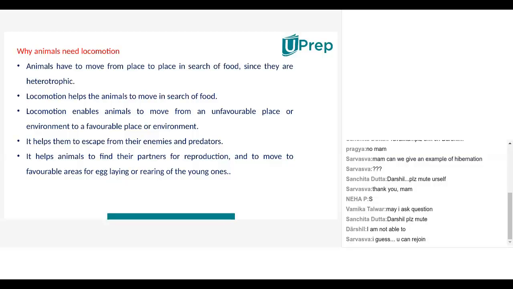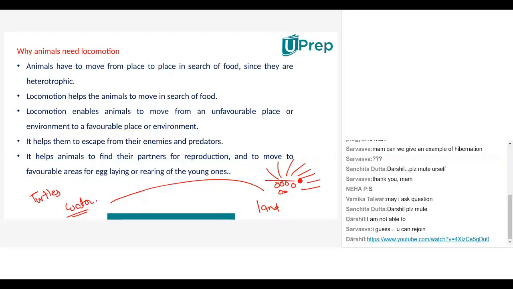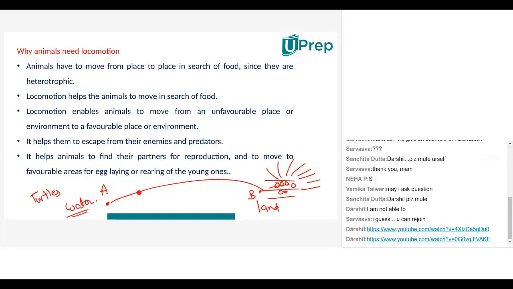You will always find, especially in case of turtles, mostly they stay in water. But when they have to lay eggs, they will come to land. They will dig a bit of sand, near the beach, you will see, and then lay their eggs. The turtle will lay its eggs and then again cover them with sand. So it has done its movement from water to land. It has locomoted for egg laying.